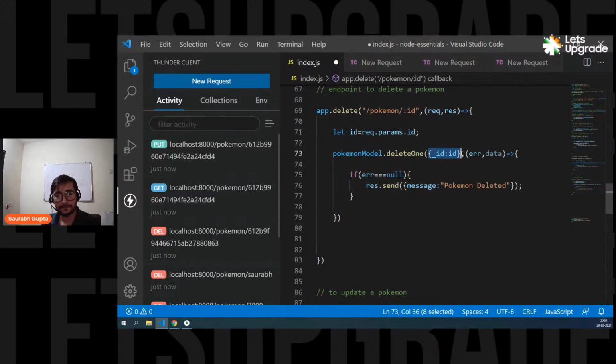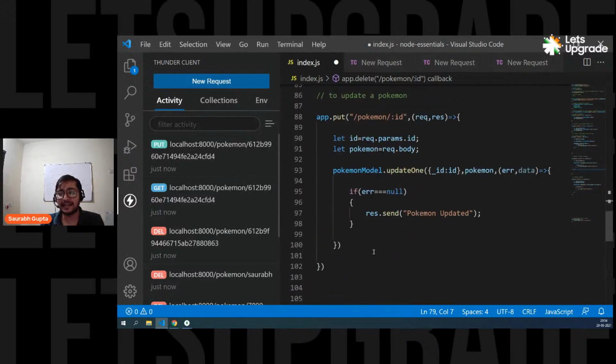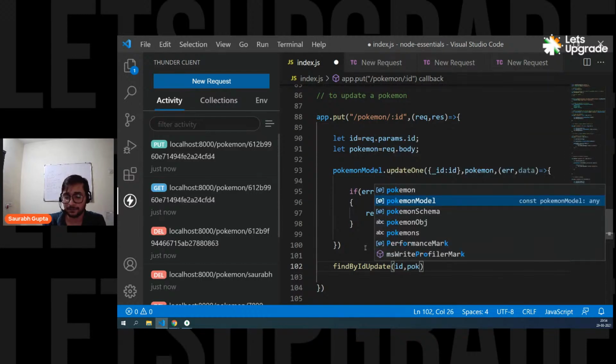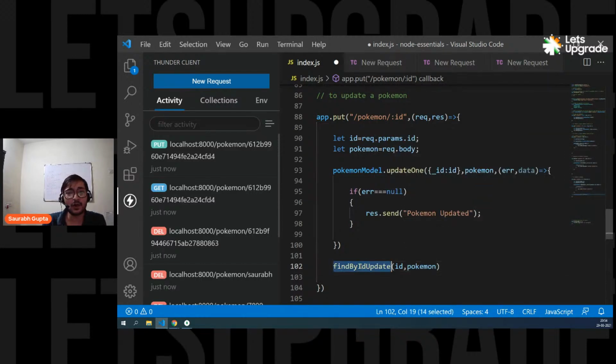Okay. Someone is asking what is the use of find by ID and update. It's simple. If I use find by ID and update, then you can directly pass the ID and then you still have to pass the Pokemon. This function knows you're passing ID, so you can simply pass your ID.